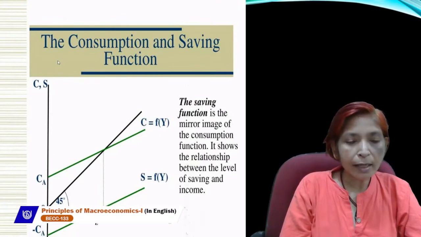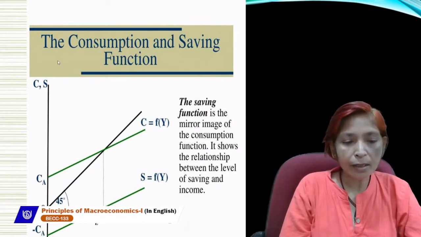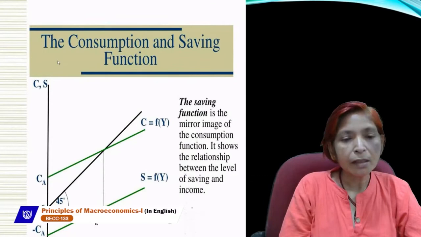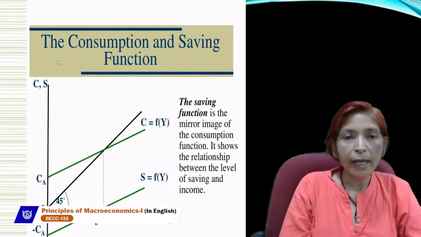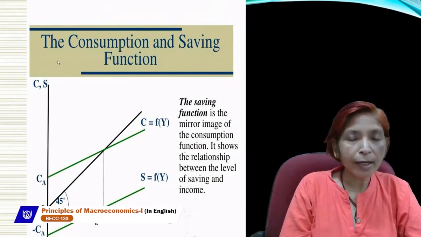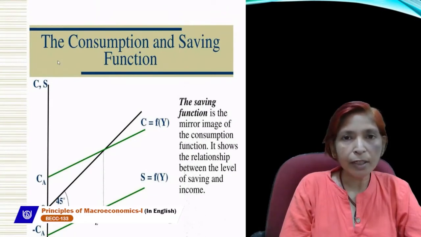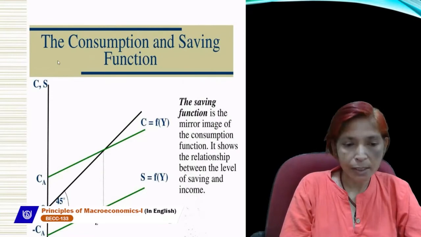And if we join this line to the x-axis curve, and from below the origin, if we draw saving curve, here we have taken all these curves on the same diagram. But in the first diagram, we had taken two different diagrams. One is income and consumption diagram. After that, we derived another diagram with the help of break-even point.